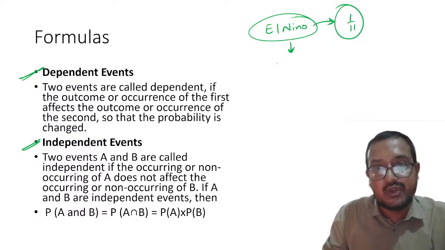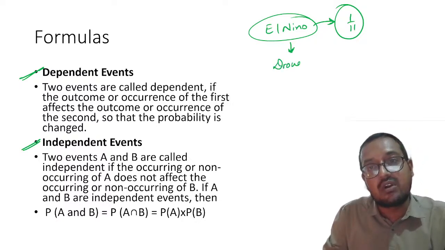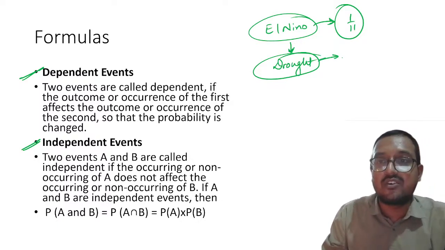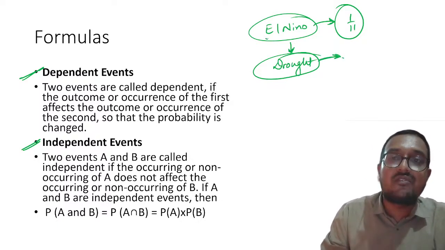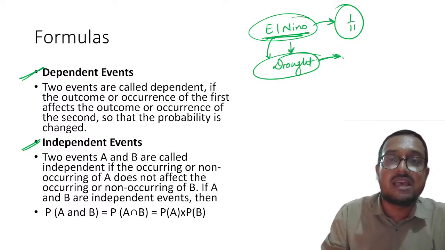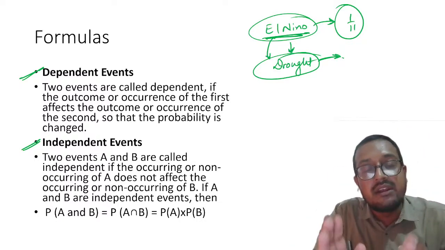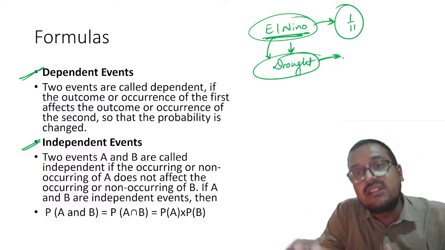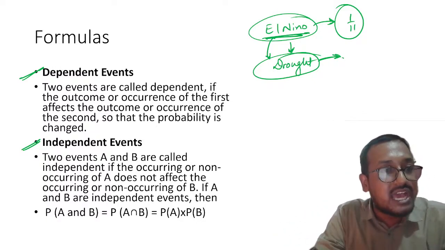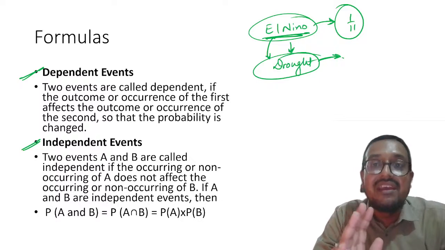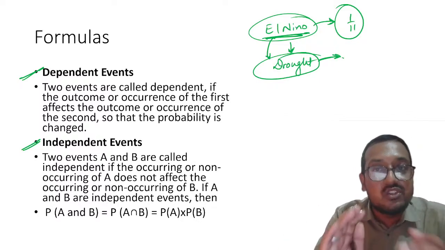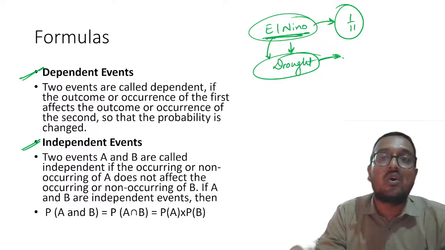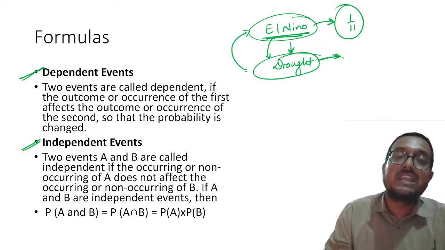Most probably, I am not very sure, but as far as I remember, it will be drought condition, right? Yes, thank you Karthikeyan for confirming that, drought condition. So my dear students, if El Nino happens, then drought happens. That means drought is somewhere dependent on El Nino. Then there are other parameters, maybe Indian Ocean dipole and other things, which may further impact this drought. But eventually drought is a dependent event. Understood? So its probability will also depend on the probability of all the affecting factors.